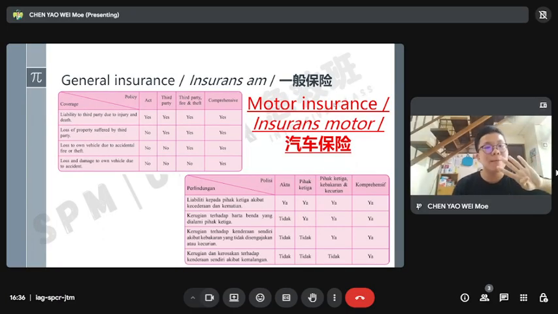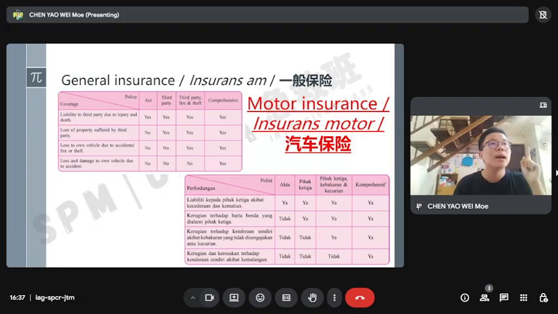So there are four types of coverage used for the four types of motor insurance policy. If I have an accident caused by a third party, every policy can cover this situation.